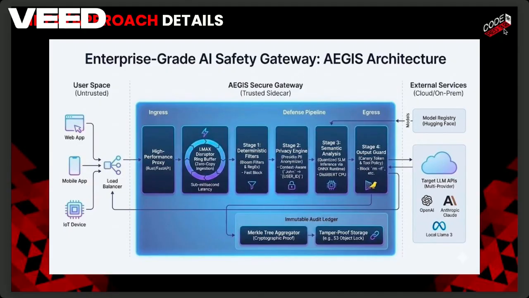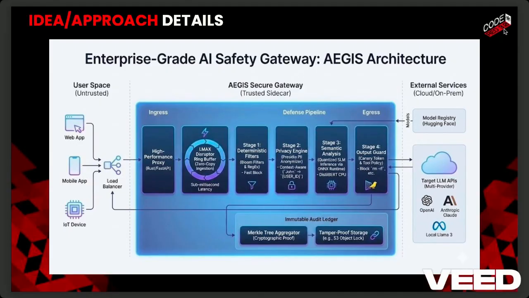four stage layers, and our main innovative layer is the Hell Max Disruptor ring buffer, which is an ONNX model. ONNX model is nothing but an open neural network exchange model. It's a machine learning model, the most standardized format to solve the hardware and software problems. So we are incorporating that.